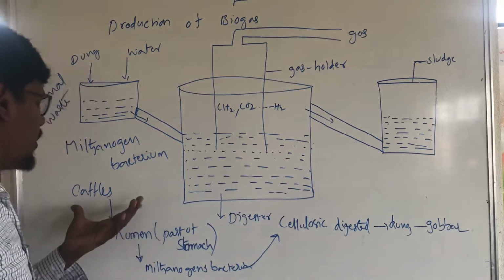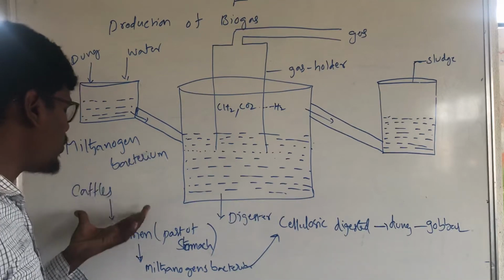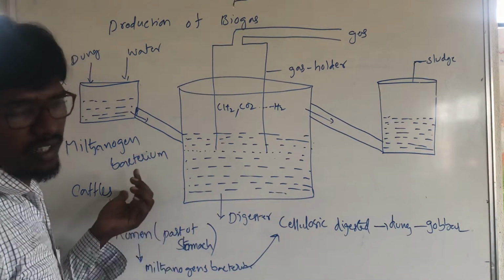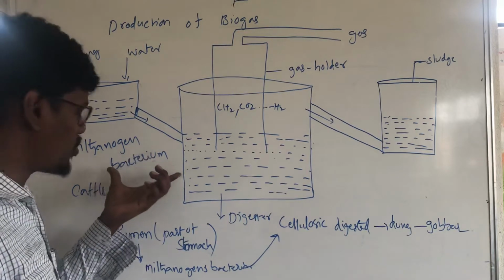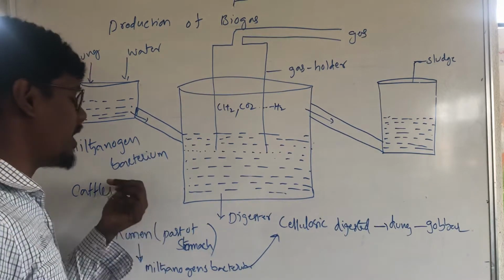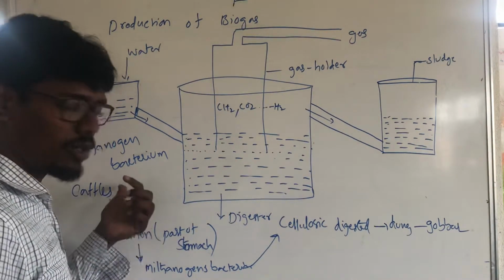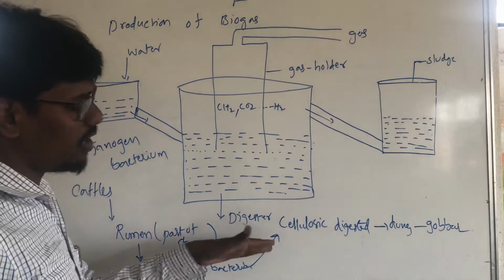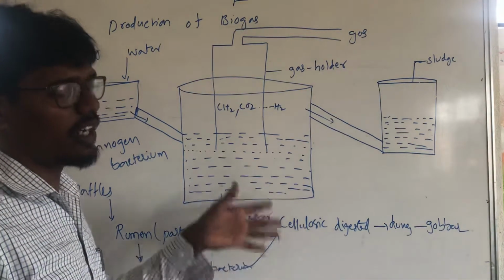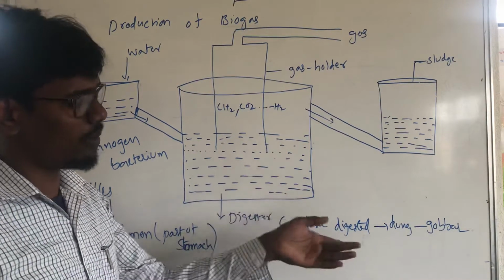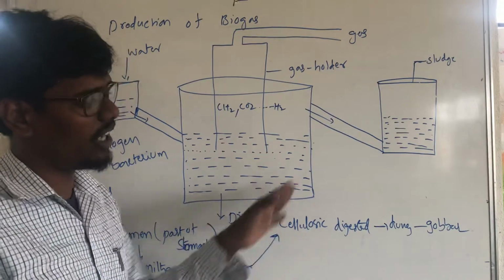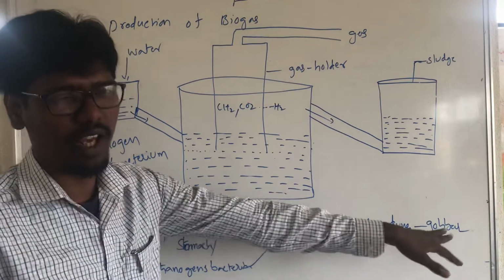This bacteria, the methanogen bacteria, is found in the rumen of cattle. Rumen is a part of the stomach in cattle. The cellulosic material will be digested, and it plays the important role of supplying nutrients to the cattle. Then finally the waste material is called dung. That is called gobar.